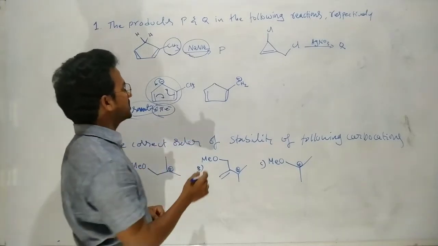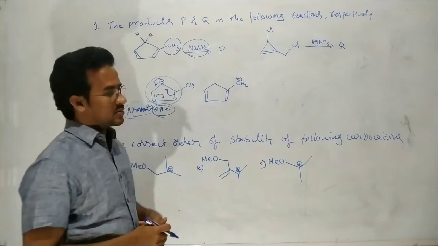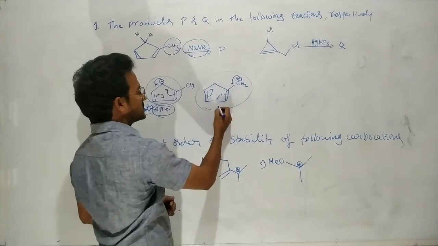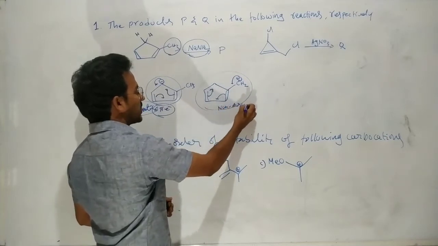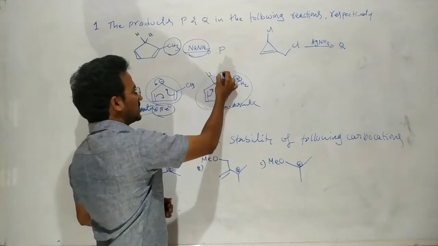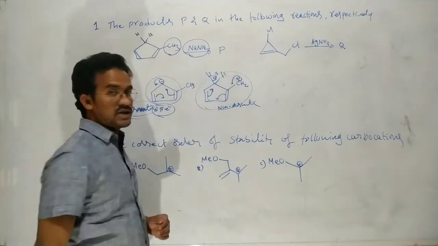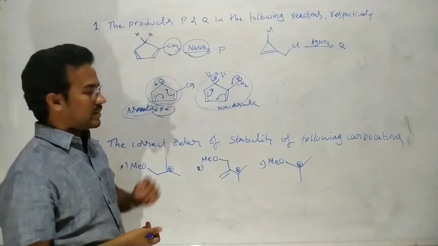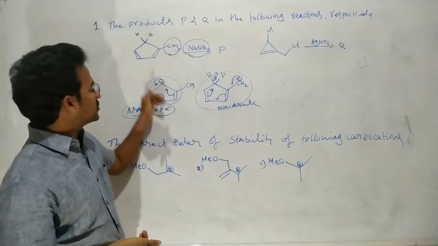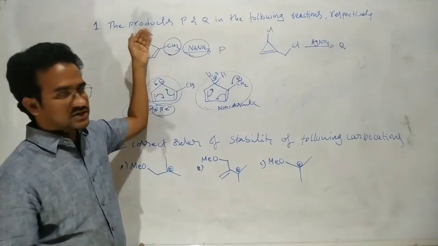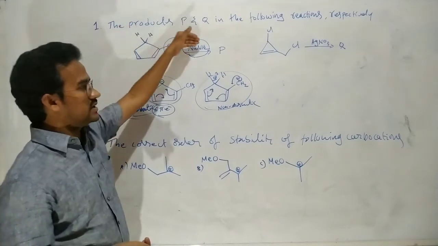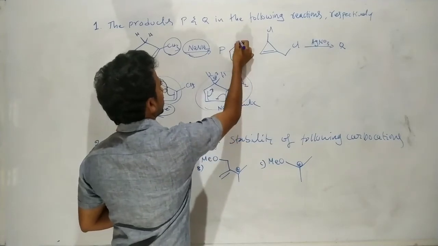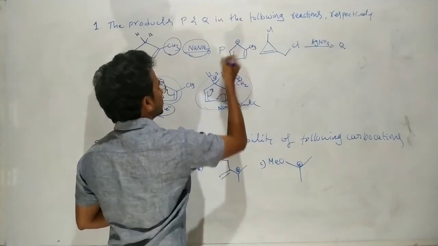In the other case, of course, 6 pi electrons are also in conjugation, but it is not aromatic. This is a non-aromatic species because that carbon is an sp3 carbon, so it is not an aromatic cyclic ring, whereas this one is. This conjugate base is more stable, so these hydrogens are more acidic. In this reaction the most acidic hydrogens are removed by the base, so the product is this one, with the pi bond, the negative charge here, and the CH3 here.